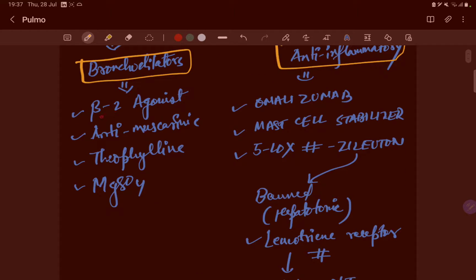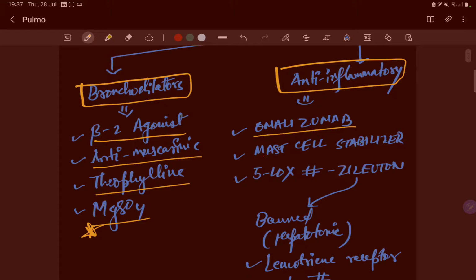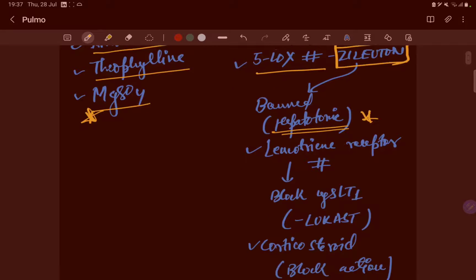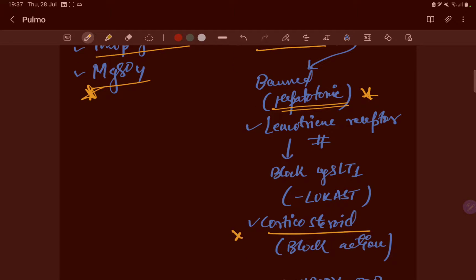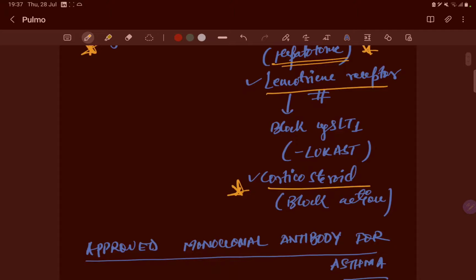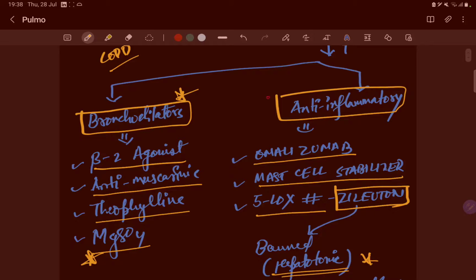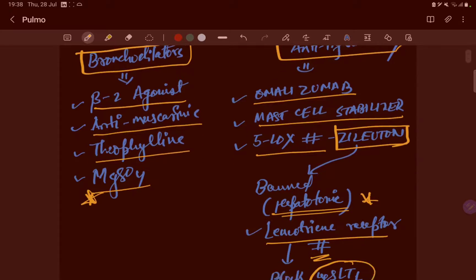Among bronchodilators, we have beta-2 agonists, anti-muscarinics, theophylline, and magnesium sulfate, which is very important. Omalizumab is an anti-inflammatory, along with mast cell stabilizers and 5-LOX inhibitors like zileuton. Zileuton is banned because it is hepatotoxic. Corticosteroids are the most common, and then leukotriene receptor antagonists, which block CysLT1: zafirlukast, montelukast, pranlukast. This classification of how drugs act on asthma is very important.